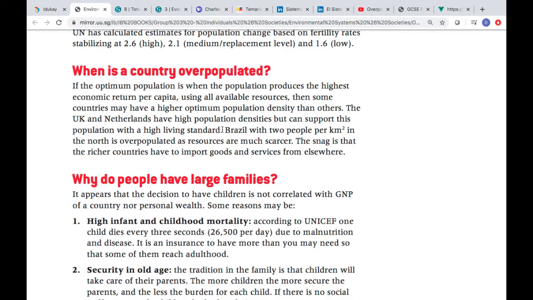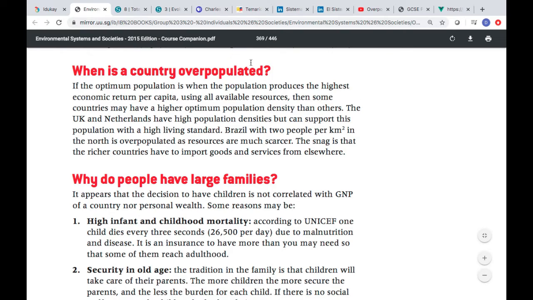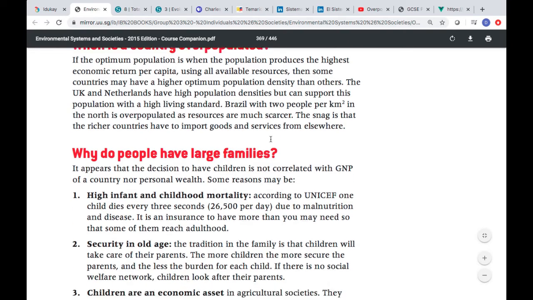On the other hand, Brazil, with 2 people per square kilometer in the north, is overpopulated because the resources are much scarcer. So countries are considered overpopulated if they don't produce the highest economic return per capita. If they don't have how to sustain people, then a country is considered overpopulated, okay?